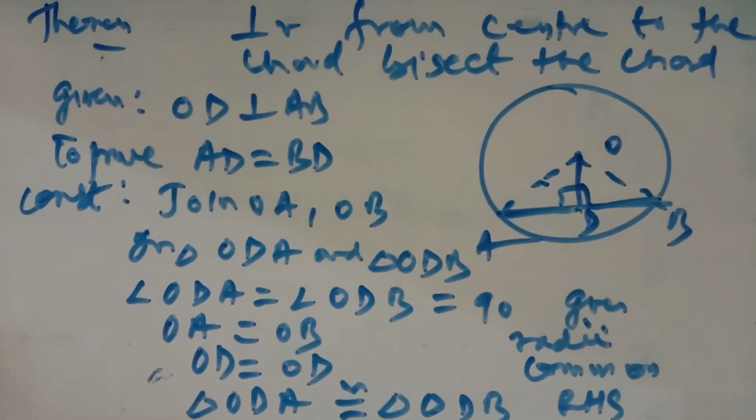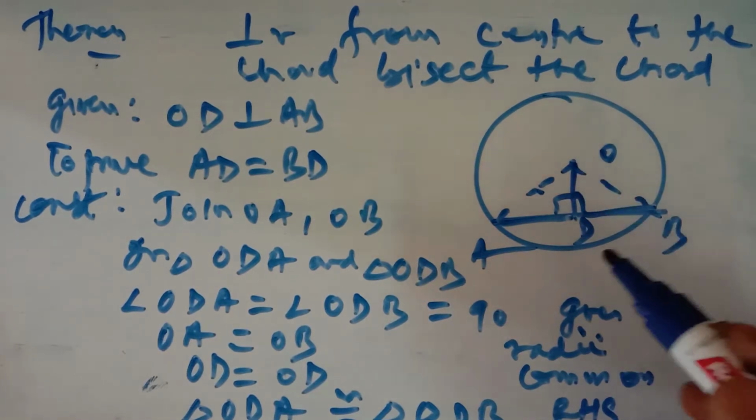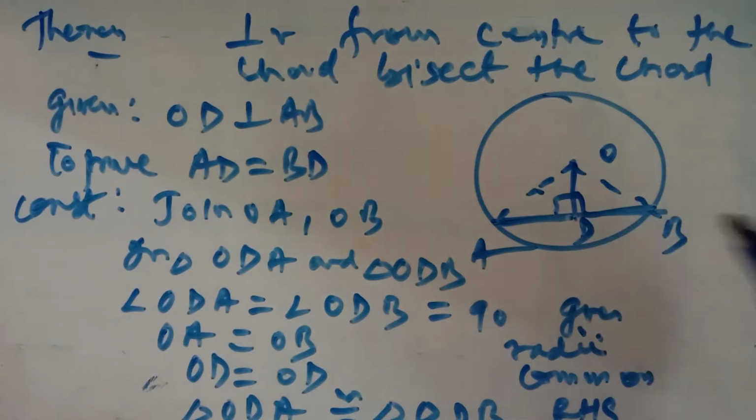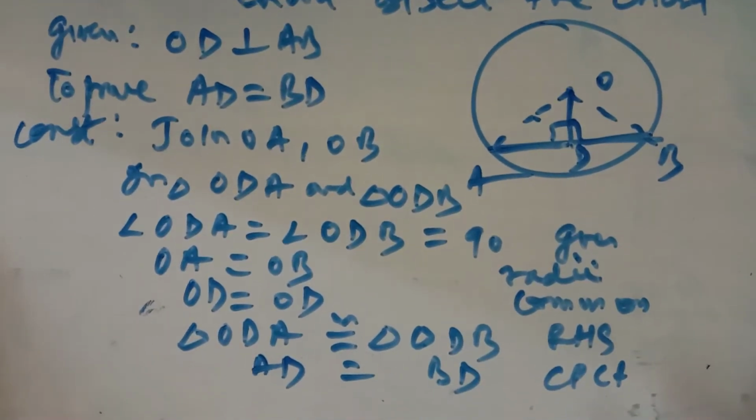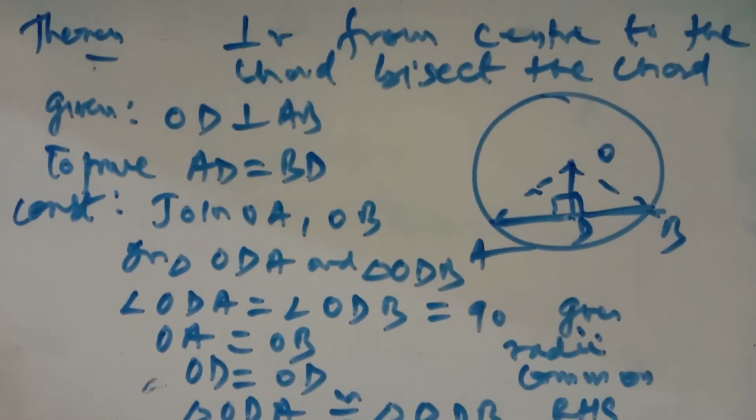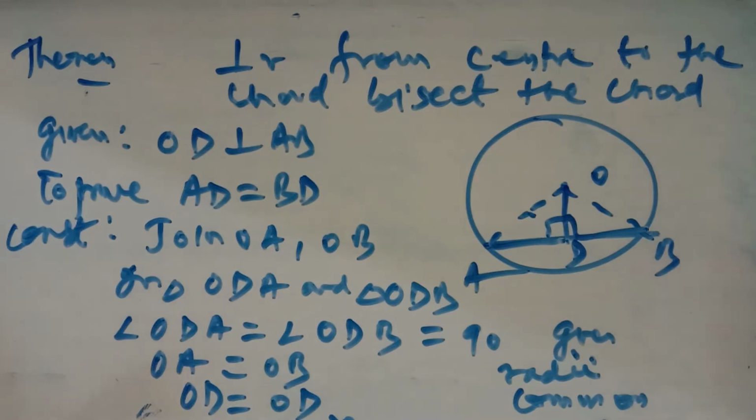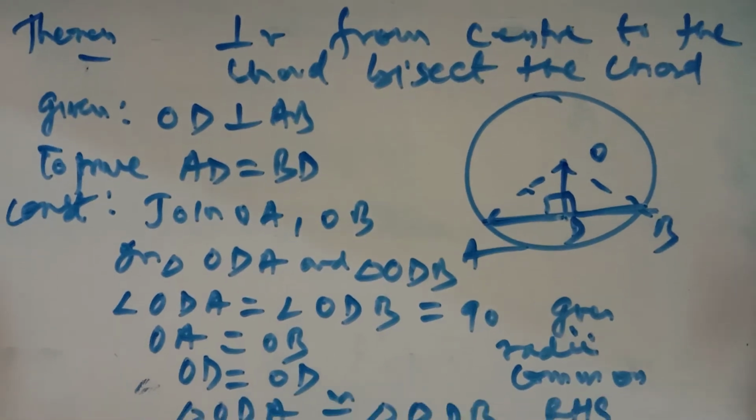So it is an important theorem: the perpendicular from the center to the chord bisects the chord. If we draw a perpendicular from the center to the chord of a circle, it will bisect the chord. You can say it is theorem number 3 that we have discussed in the circle. Now after that comes the converse of this theorem. What is the converse of this theorem?